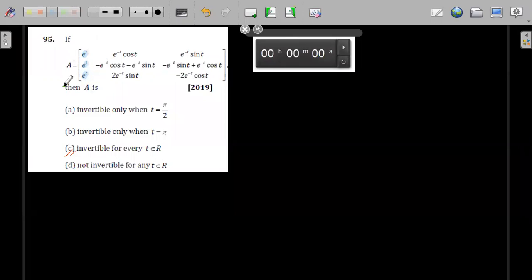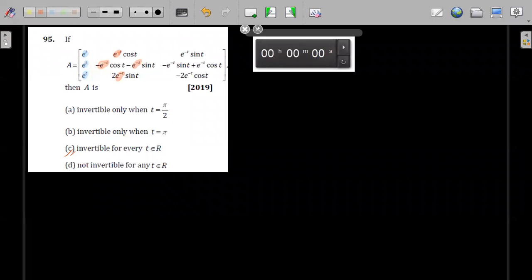For any value of t, e to the power t will be exactly greater than 0. It will never be equal to 0. So e to the power t will always be greater than 0, right? So from the first column, I can take e to the power t common. Now look at the second column. Here we have e to the power minus t, e to the power minus t, and e to the power minus t. So from the second column, I can take e to the power minus t common.